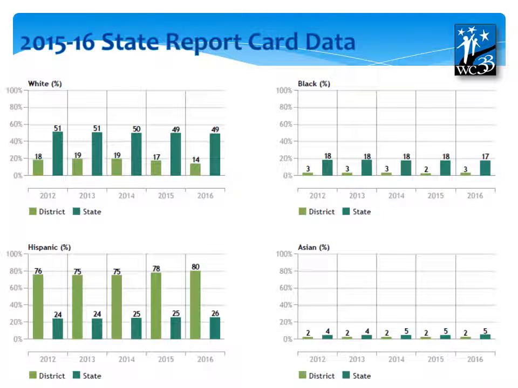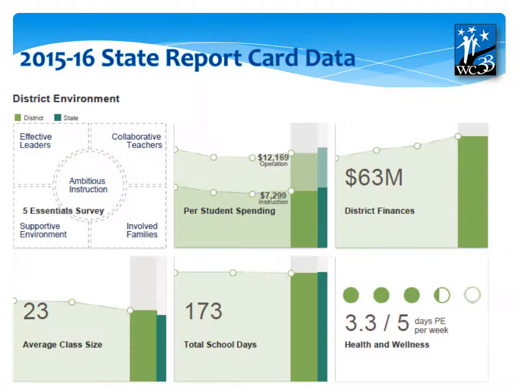This gives a breakdown of our racial population for students over the last 4 to 5 years. Here you see some of the other pieces related to our district environment: per pupil spending, overall district finances, class sizes, school days, and health and wellness statistics.